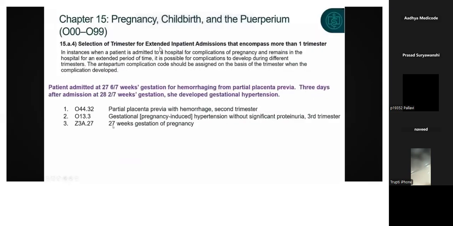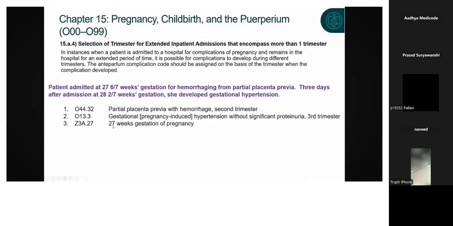Next we have selection of trimesters for extended inpatient admissions that encompass more than one trimester. In instances when a patient is admitted to a hospital for complications of pregnancy and remains in the hospital for an extended period, let's consider the patient came to the hospital, was admitted for some complication, and stayed in the hospital for 1 month.